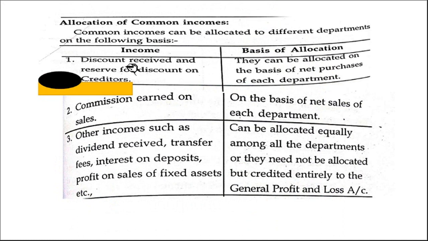So allocation of income. Discount received and reserve for discount on creditors are allocated on the basis of net purchases, because we get the discount on the purchase. Commission earned on sales is based on net sales. Other income: dividend received, transfer fees, interest on deposits, profit on sale of fixed assets. Here we can distribute equally or we need not distribute it, so directly we can credit them to profit and loss account. Is it clear? Okay. So this is the base.